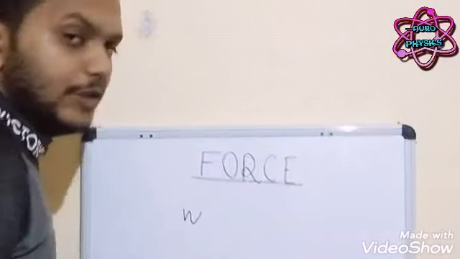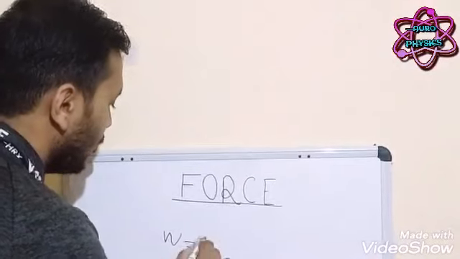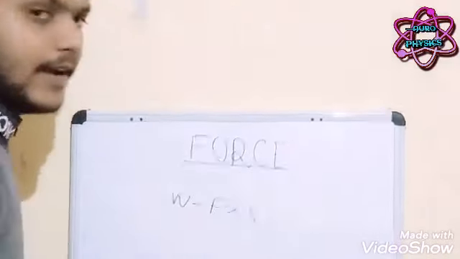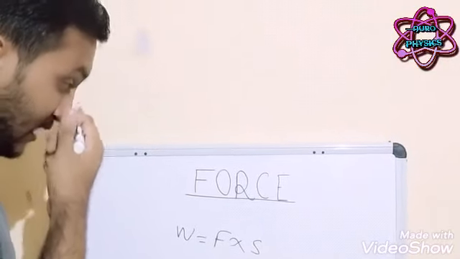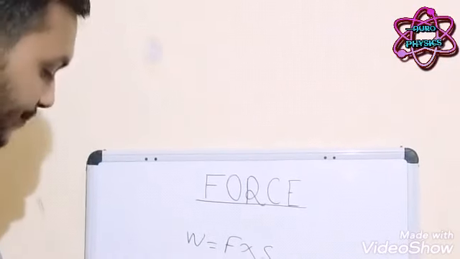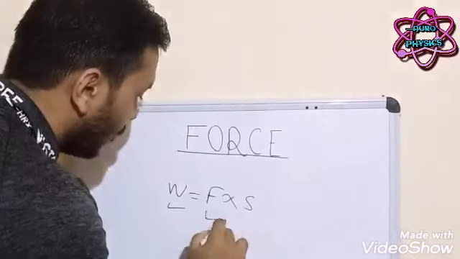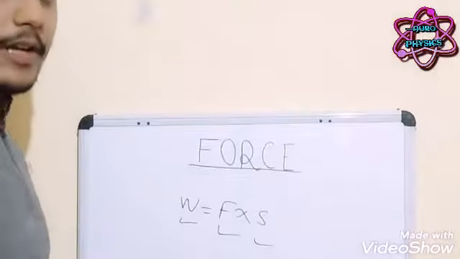Work W is equal to force into displacement. Let displacement be S. So work depends on both force and displacement simultaneously.